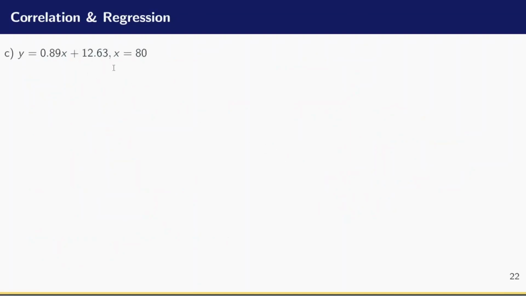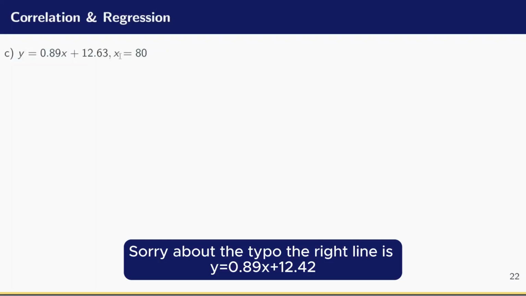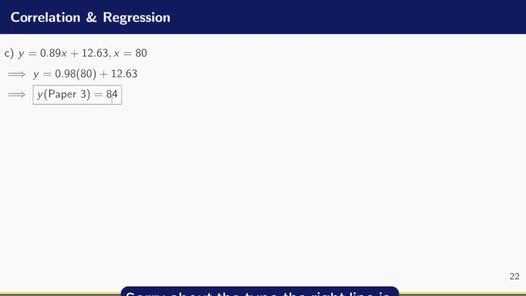So this is the regression line and the value of x is 80. If we plug that in and evaluate, you are going to have a value of 84 to the nearest whole number, because you are going to have 83 point something, and when you round up that digit, it gives you 84. So this is the mark scored in paper 3, which is y. I hope we are together.